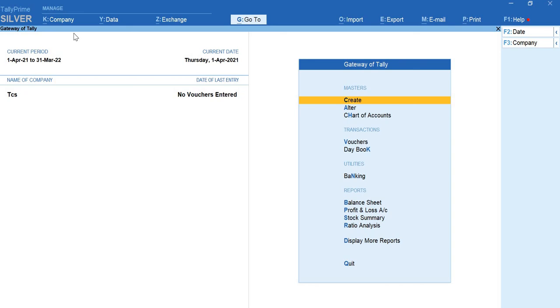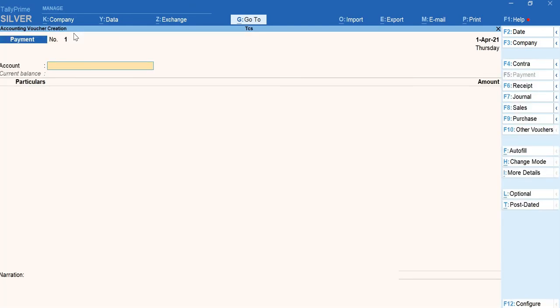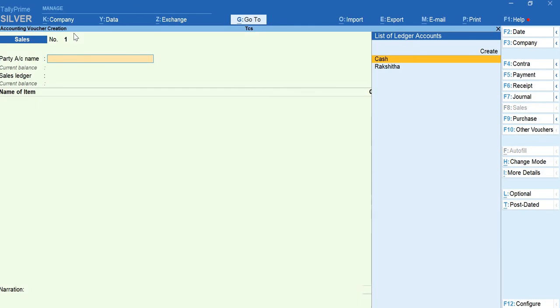Now the procedure is to create our vouchers. Go for Vouchers, and now I have to enter the sales voucher. F8 is the shortcut key for that. The party name is Rakshita, because she is the one purchasing goods from me, and out of that I am charging the tax for her.